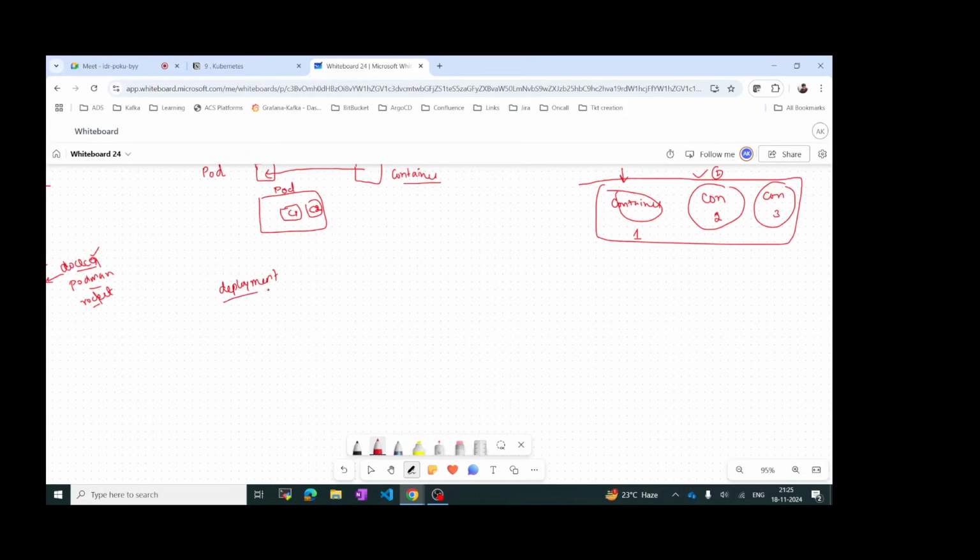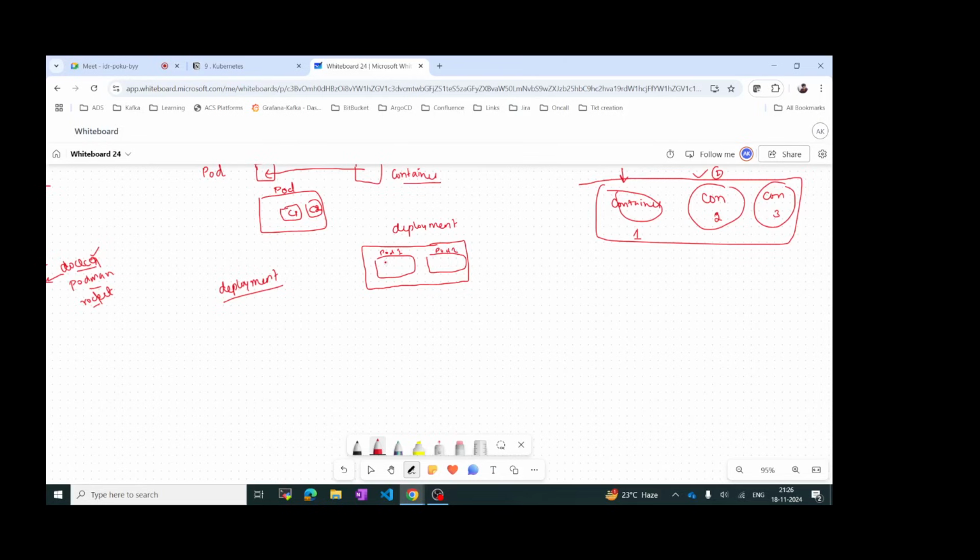Deployment is nothing but, let's consider this as a deployment. A deployment can have multiple pods. Let's consider two pods, like this is pod 1 and this is pod 2.